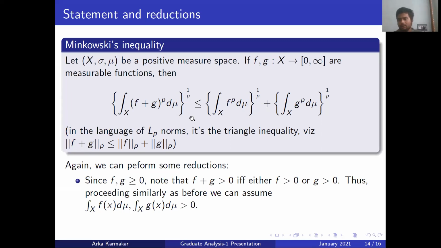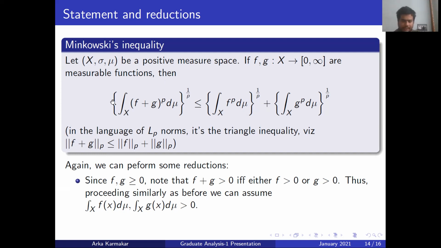This proof of Minkowski's inequality is kind of similar to Holder's, in the sense that firstly we use Holder's inequality in the proof of Minkowski, and secondly the proof technique is also similar to Holder's, in that we first do some reduction and then use Holder's, and the proof follows from there. So note that again we do some reduction.